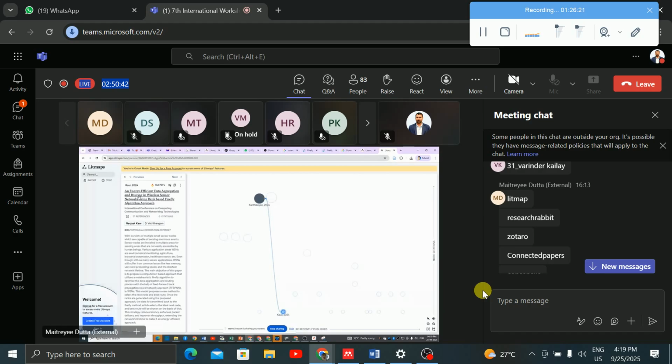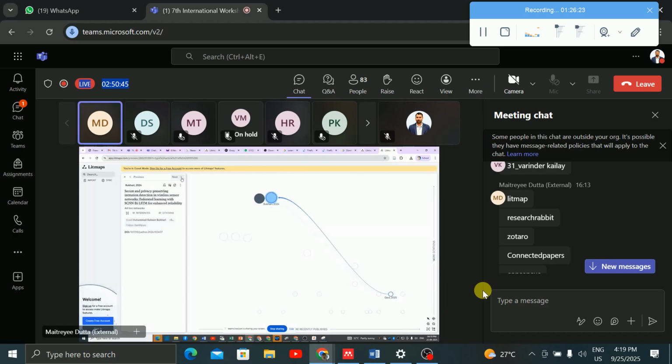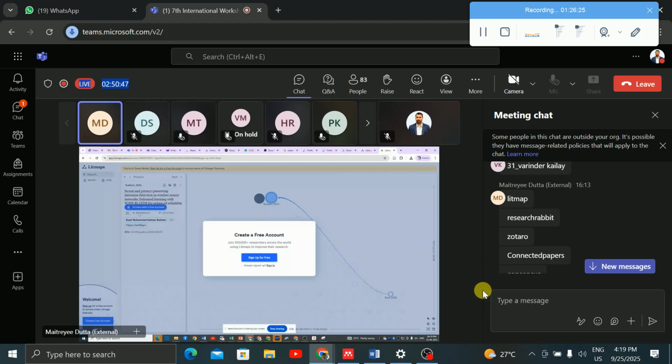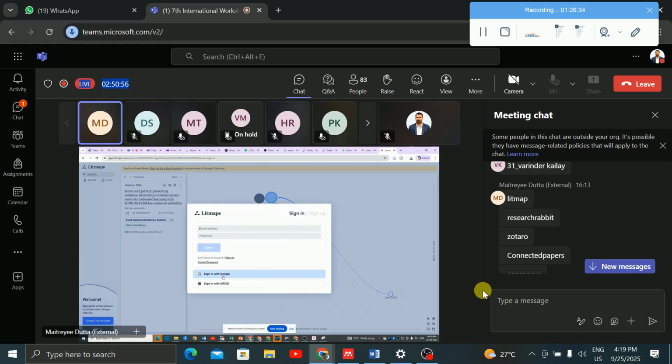This is the next paper, and how many references there are. You just have to log in and create a free account. Most probably my login is available with Google. I'll just sign in with Google, or you can sign in with your ORCID number.